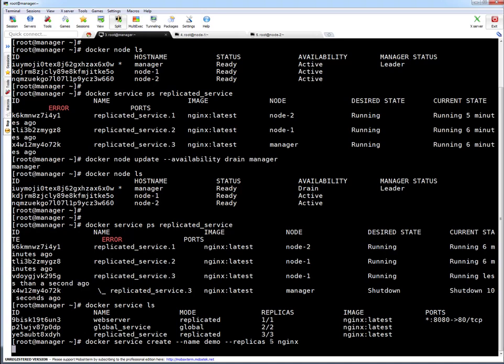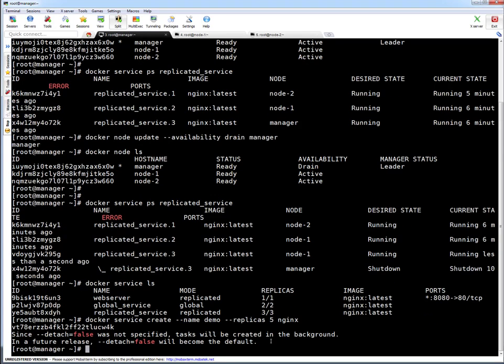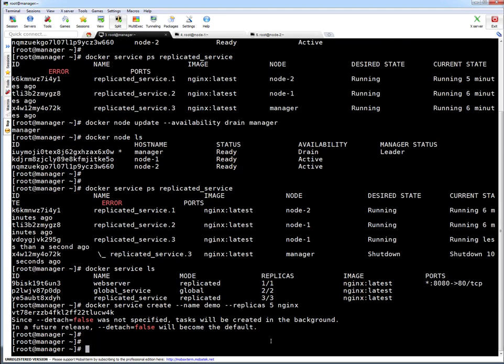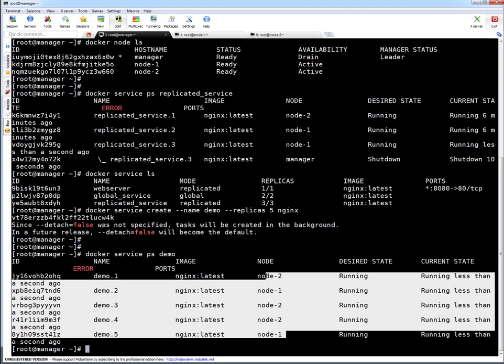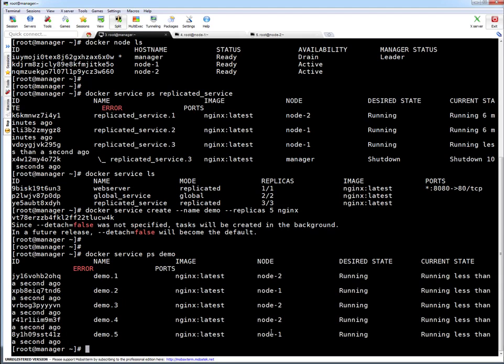Let this command finish. Okay, this is finished. Let's run docker service ps and the service name demo. You can see all the tasks are running on node 1 and node 2. Nothing will be scheduled on the manager node now. So that's the way draining works.